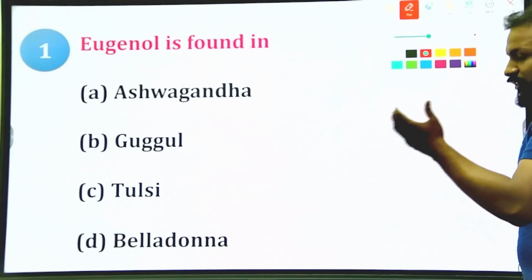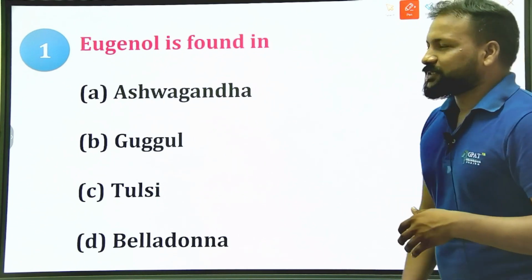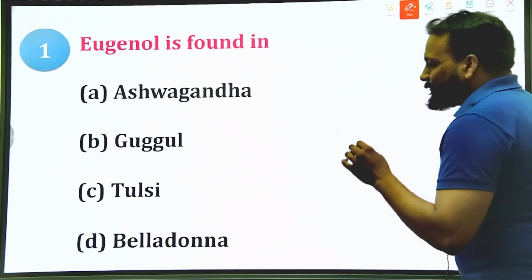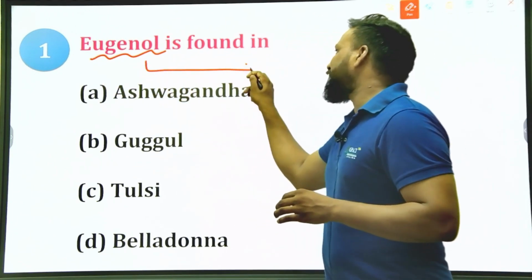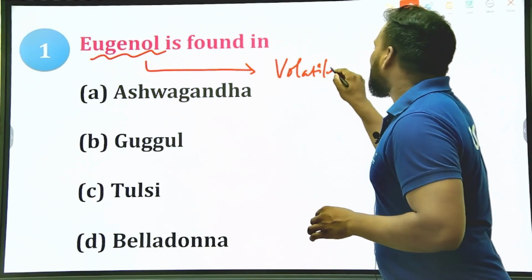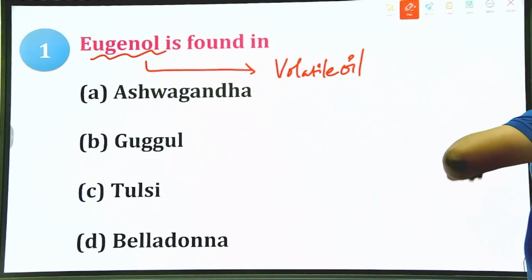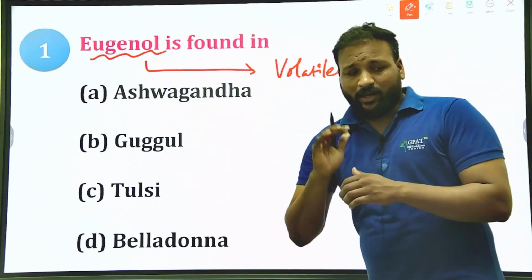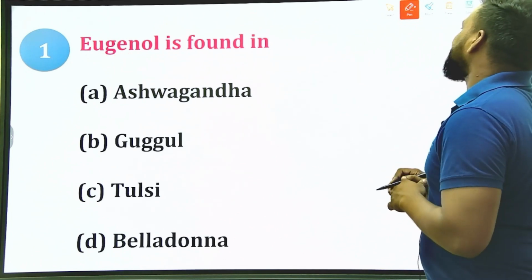I'll give you a hint: eugenol is a volatile oil containing drug. Which one of the following may be a volatile oil containing drug? Either ashwagandha, Guggul, Tulsi or belladonna. Let us see the right answer.